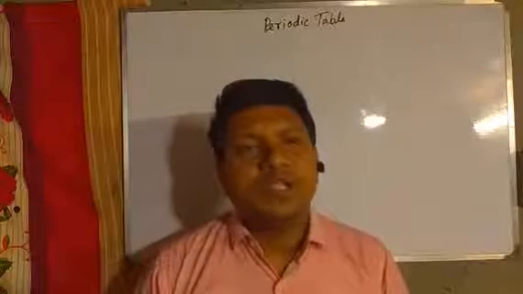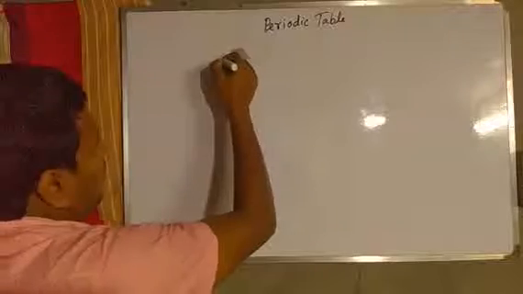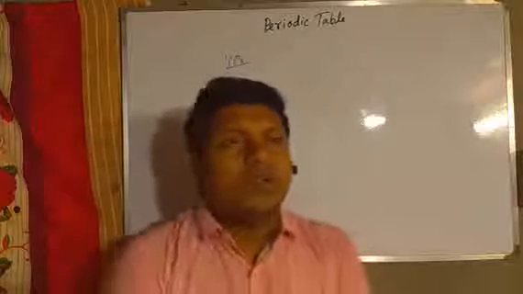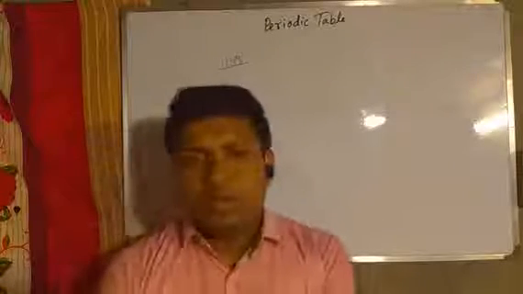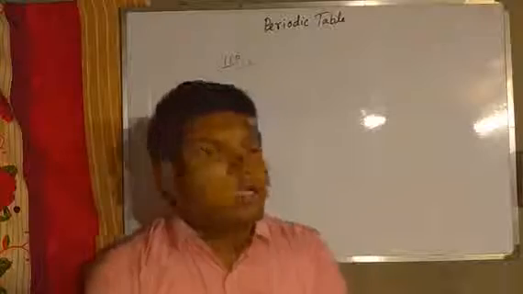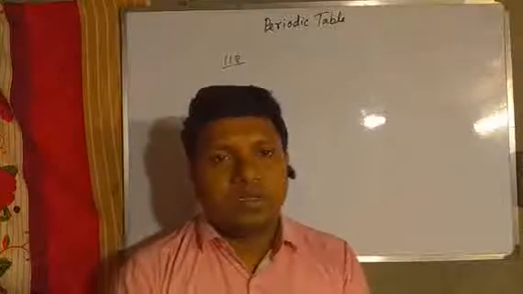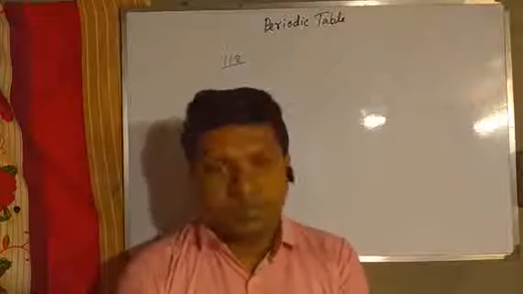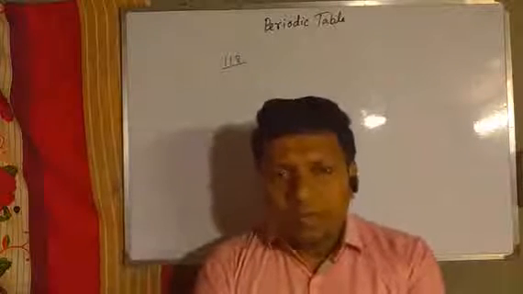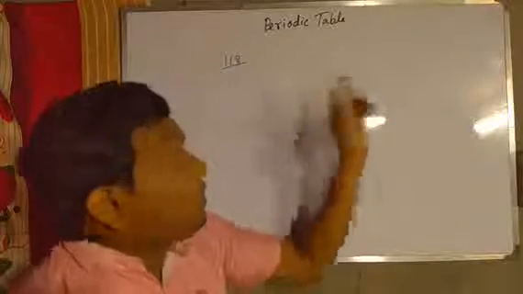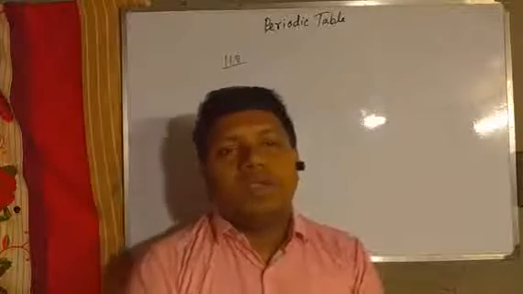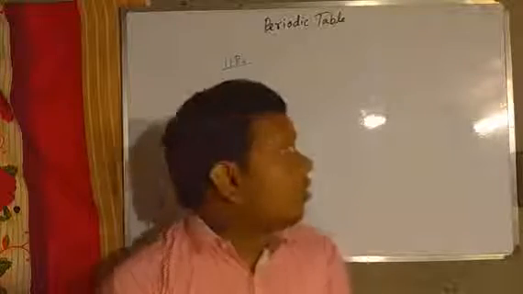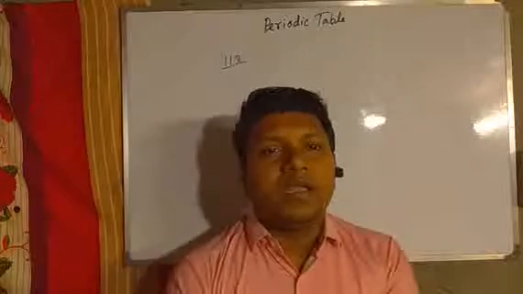Now, what is the periodic table? 118 elements are present or discovered in our world. But all the properties of each element are very difficult to remember individually. With the help of the periodic table, we can systematically discuss all the properties of 118 elements easily.